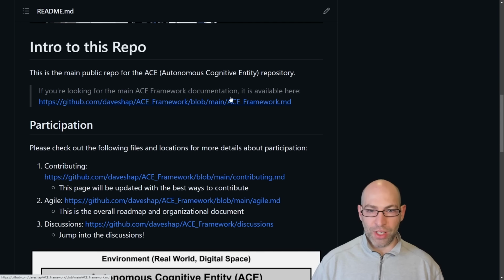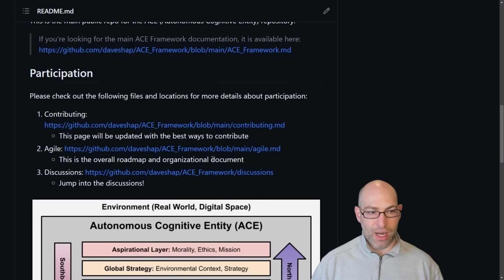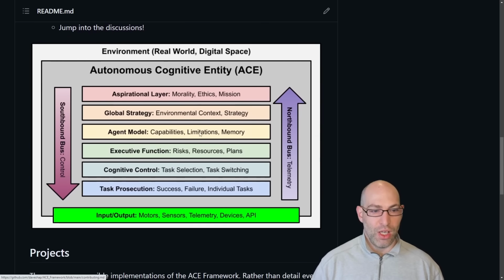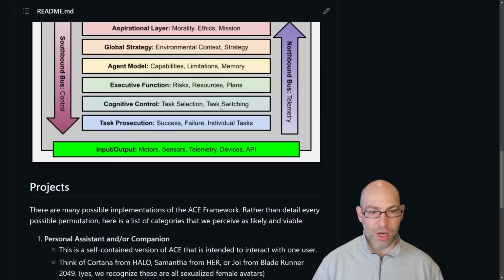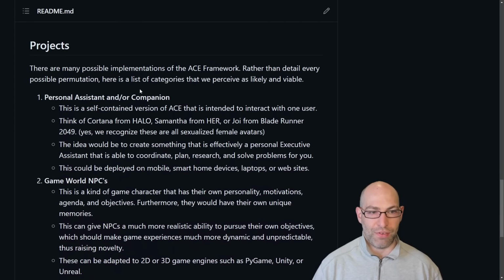So I've got a link directly to the framework itself here. I've got some information about how to participate. There's a few resources here, which we'll get into. Then, of course, the overarching architecture of the ACE framework. And then finally, some projects. So this is where we'll start to dive in.